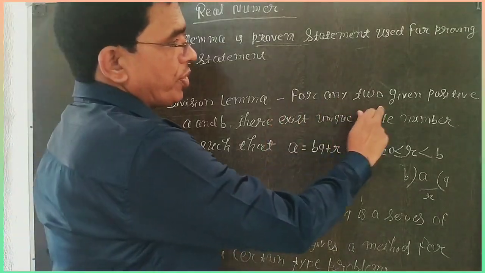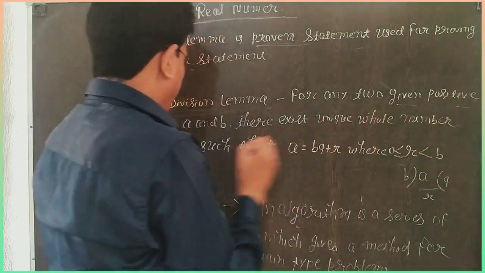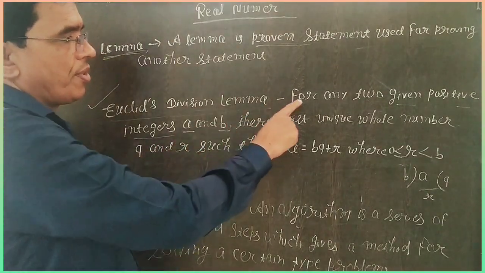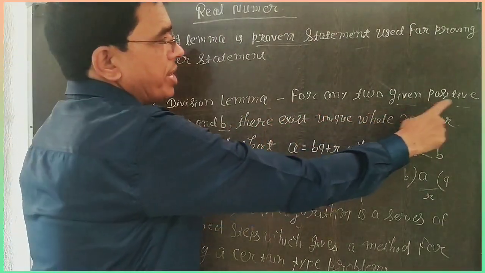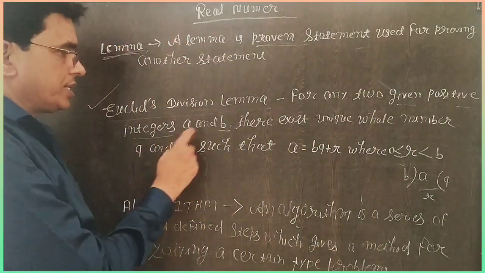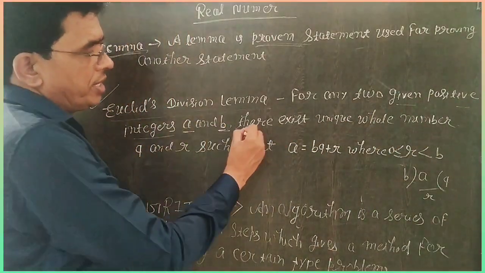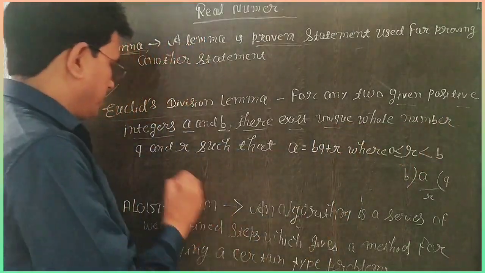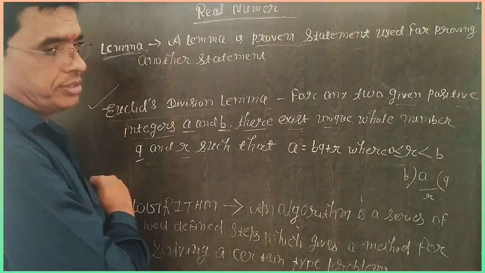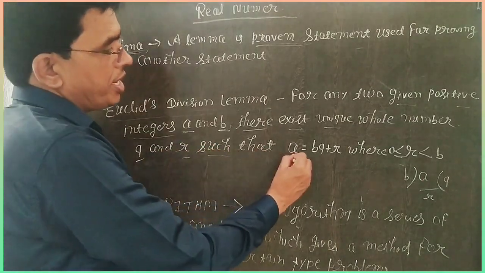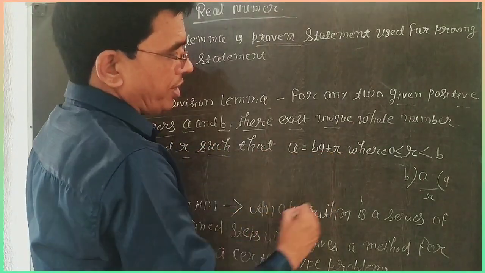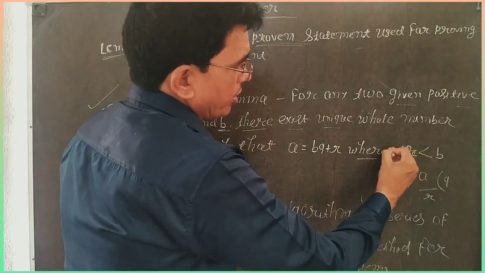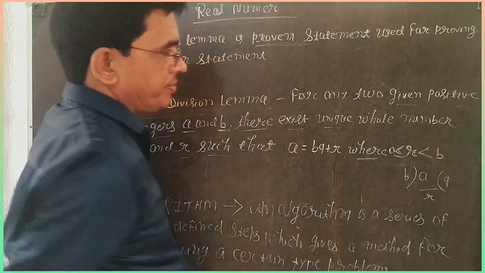For any two given positive integers a and b, there exist unique whole numbers q and r such that a is equal to bq plus r, where r is greater than or equal to 0 and less than b.